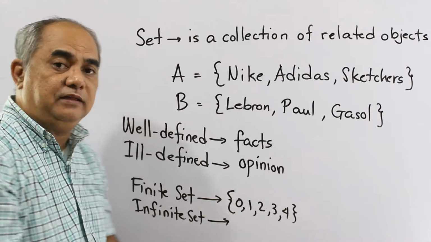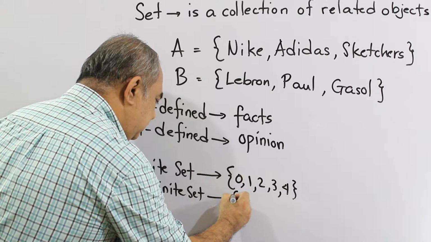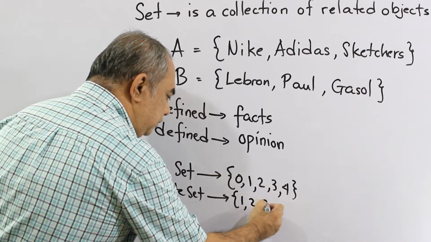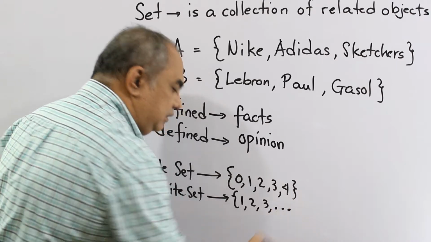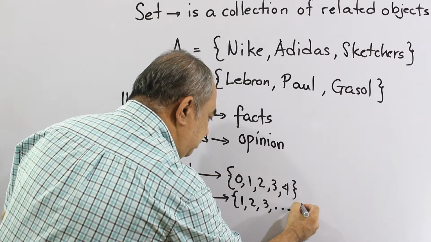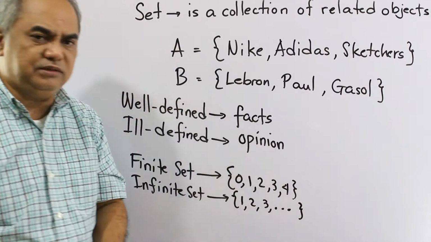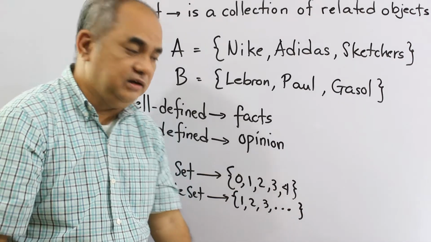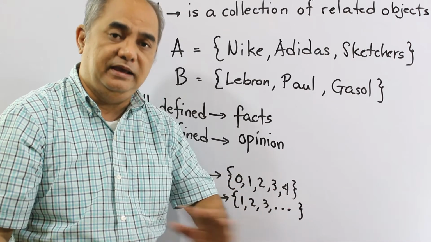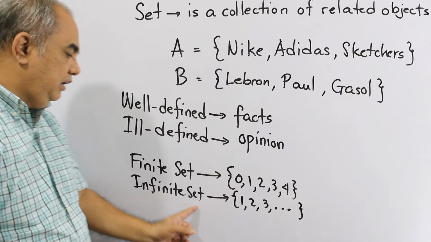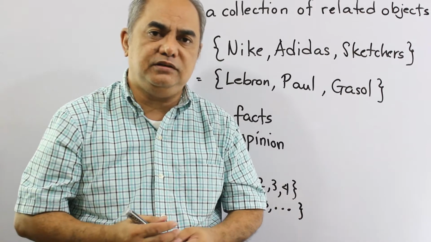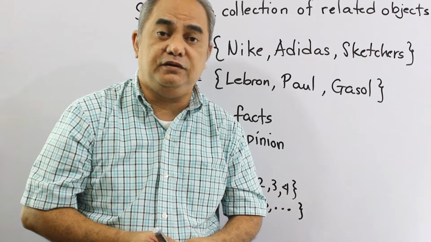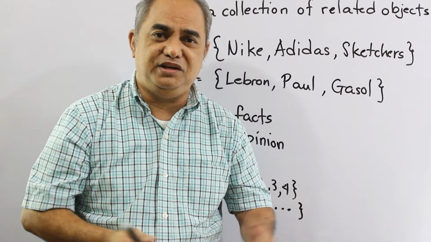What is an infinite set? An infinite set goes like this. A set whose elements perhaps start with 1, 2, 3, comma, and these 3 dots here mean and so on. And then we put it in a closed brace, meaning to say we don't have a definite end of elements. So it goes on continuously and infinitely. That is why it is called an infinite set. An example of this is the number of stars in the universe. You can never count that.